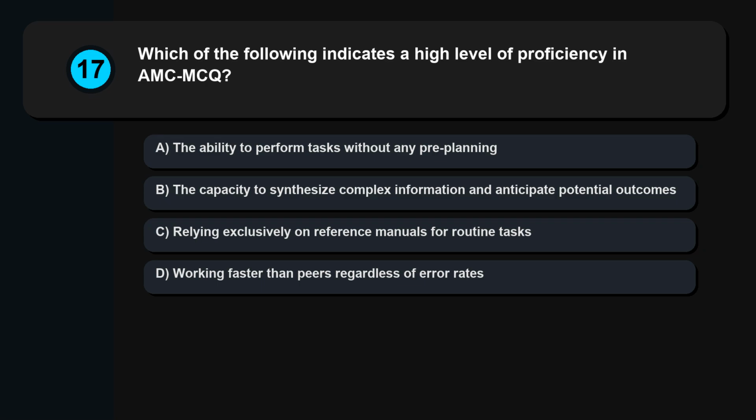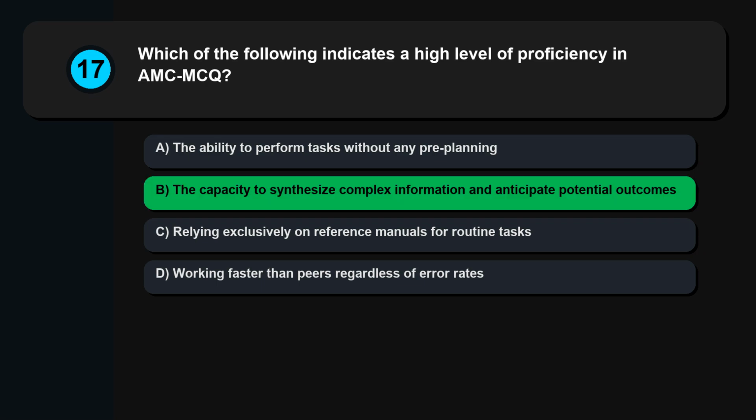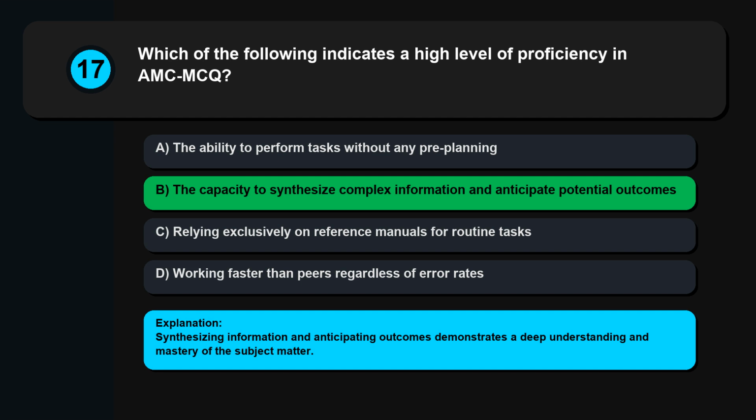Question 17. Which of the following indicates a high level of proficiency in AMC MCQ? The ability to perform tasks without any pre-planning. The capacity to synthesize complex information and anticipate potential outcomes. Relying exclusively on reference manuals for routine tasks. Working faster than peers regardless of error rates. Synthesizing information and anticipating outcomes demonstrates a deep understanding and mastery of the subject matter.